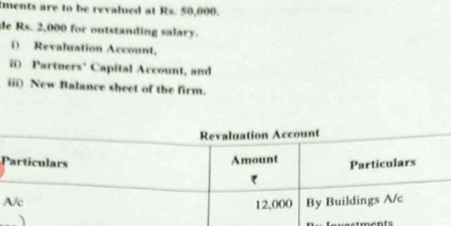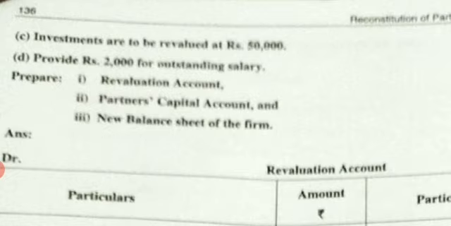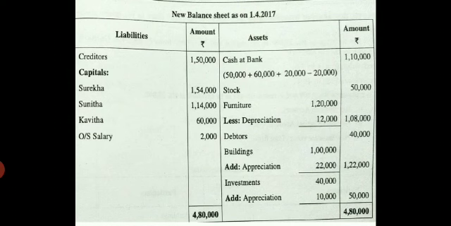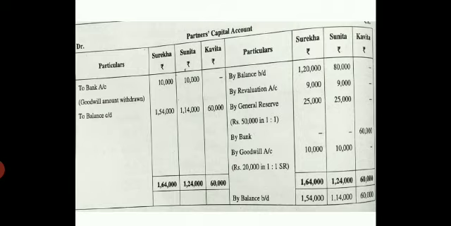Write next. Start from the corner of the page. New balance sheet after admission as on 1/4/2017. Get the page folded. Write liabilities, amount, assets, amount. If you want, draw one more inner column so that all the calculations will be made in that particular column. So only these are the 3 accounts which you'll have to draw. Now come to your problem.